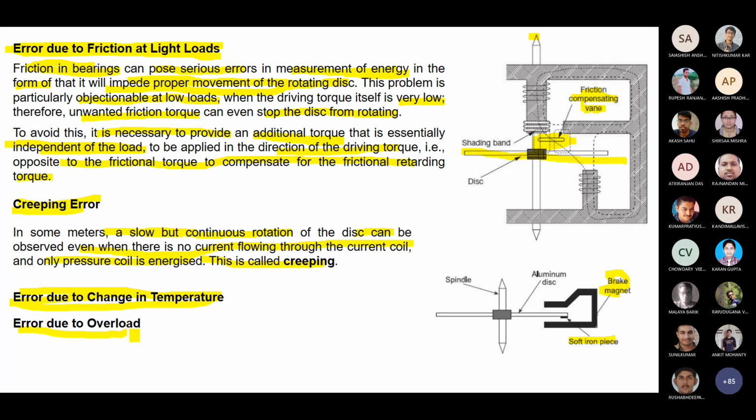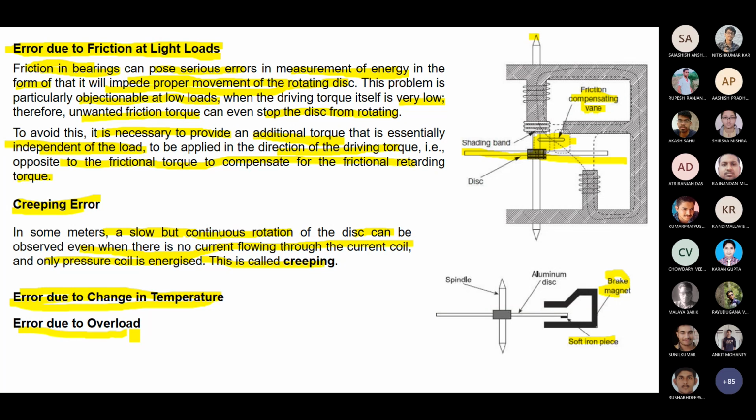Also, it can happen that suddenly more voltage appears. You know that the resistance of the pressure coil is very high, that means its cross-sectional area is less, so very little current flows through this parallel path, the pressure coil.